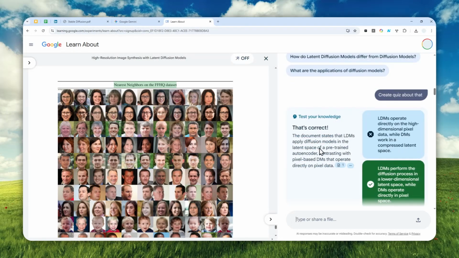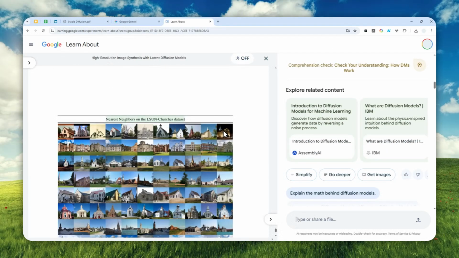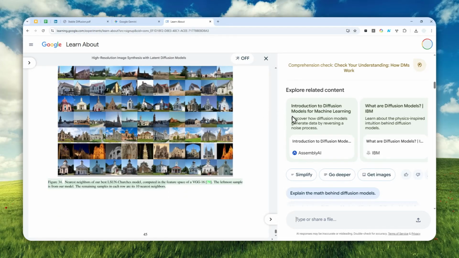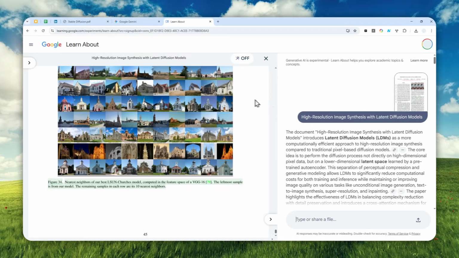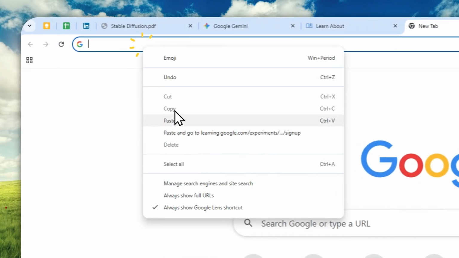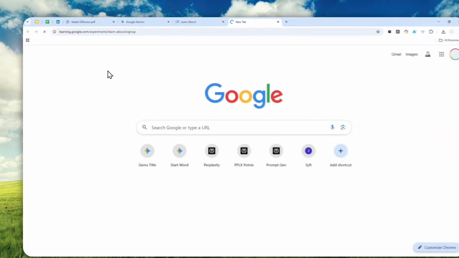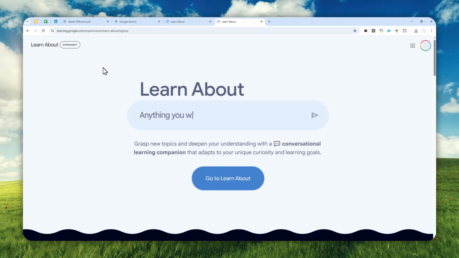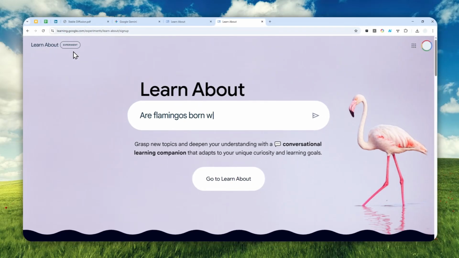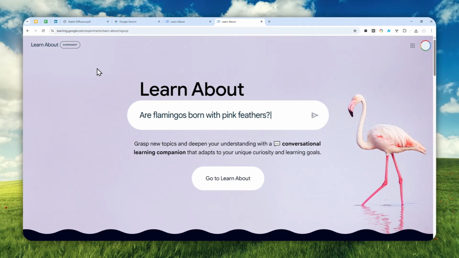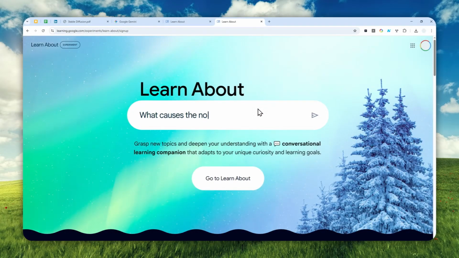So if you are interested, let me show you how you can use this tool to learn from any document, so you will get this unique answer when you are interacting with AI. First, you can navigate to this page, and don't worry, I'm going to provide a link in the video description. Now, this tool is still experimental, and at the moment, access is only available if you are a US citizen. And if you're not, then you can either join the waitlist, or you can just use a VPN service, set it to US, and then you can open this page.